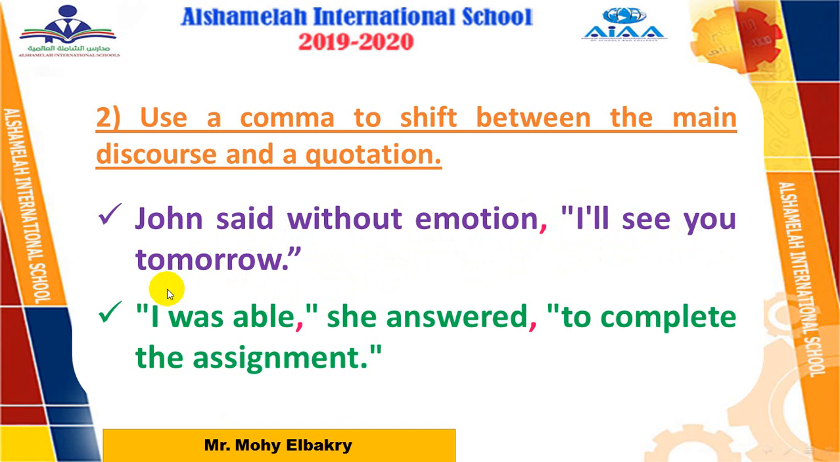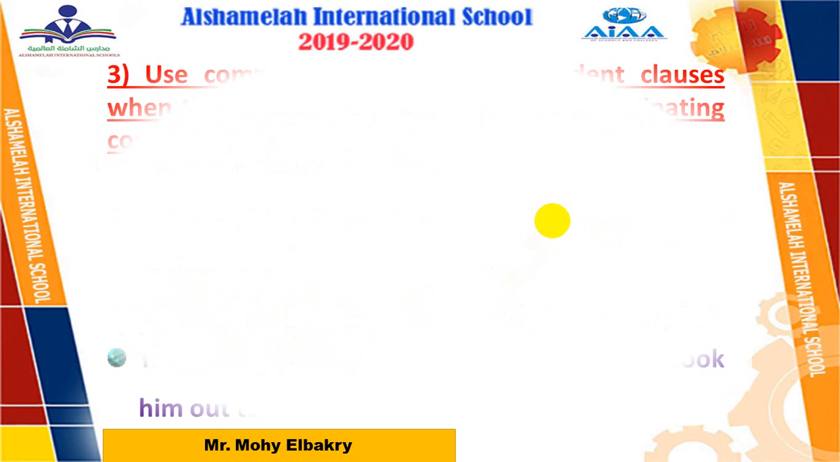Number 2, I was able, she answered. So what was her answer? I was able. Here, there is a completion to these words: I was able to complete the assignment. So here, after the quotation marks, add a comma. Why? Not before it, because it's at the beginning of the sentence. So if the speech comes at the beginning of the sentence, after it, add a comma. If it comes at the end of the sentence, before it, a comma, like this. Understood this? Okay, this is rule number 2. Let's move to rule number 3.